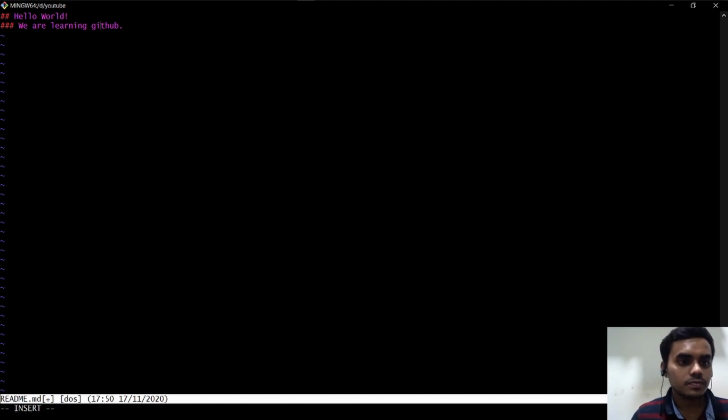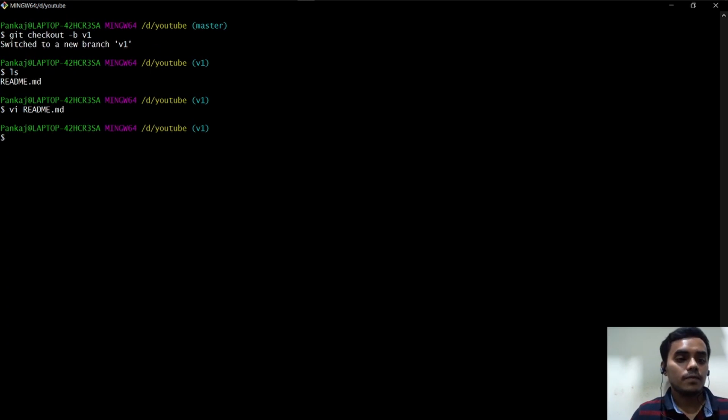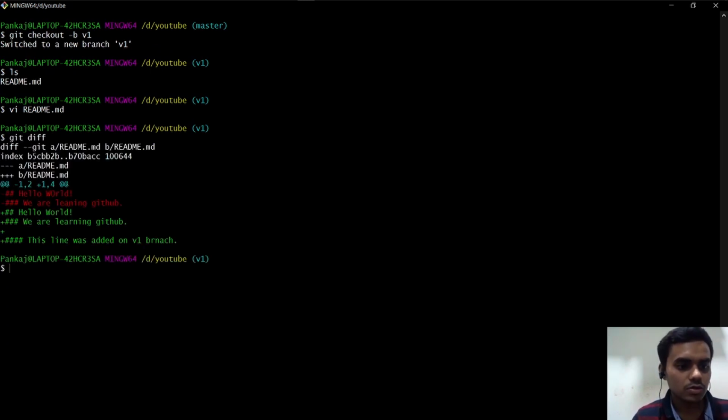Learning. And now we are going to write a line called: this line was added on v1 branch. Okay, so now if we see git diff, it shows that this was fixed.